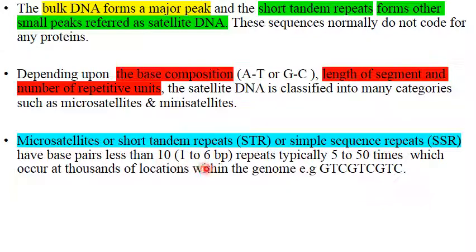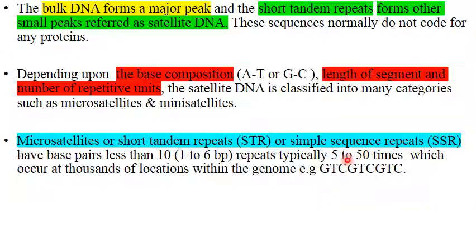Generally 1 to 6 base pair repeats, occurring 5 to 50 times, meaning that at one place these repeats, which will be less than 10 base pairs, can occur 5 times, 10 times, or 50 times at one place.